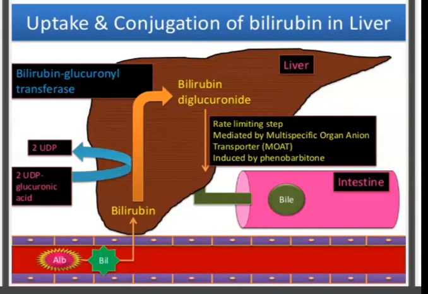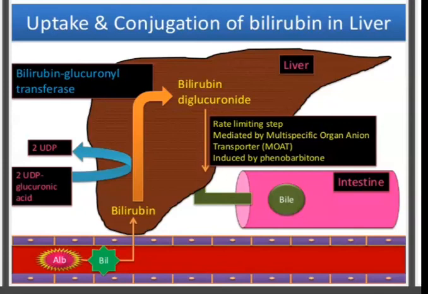From this complex, bilirubin enters the liver, where the enzyme bilirubin glucuronyl transferase converts bilirubin to bilirubin diglucuronide.